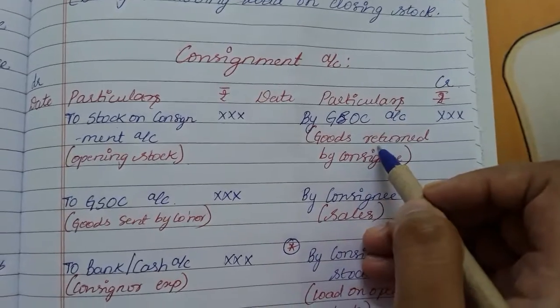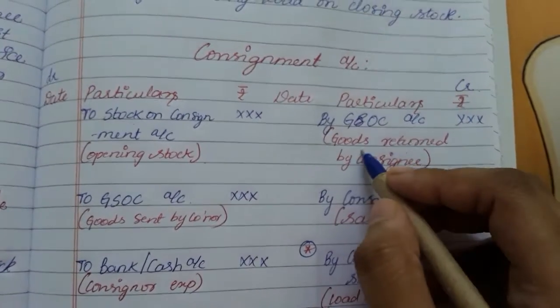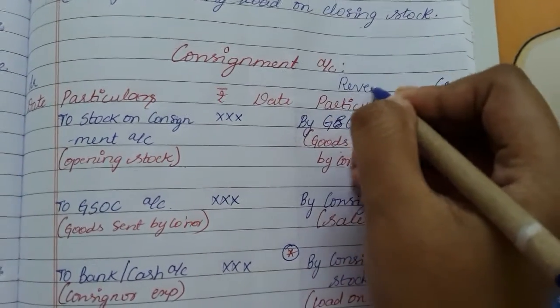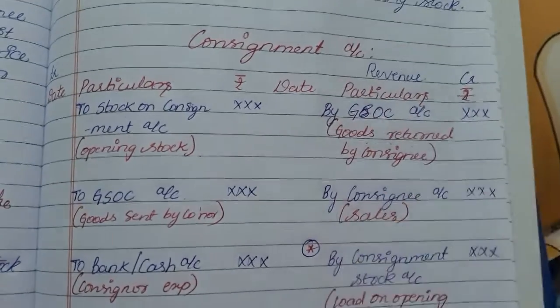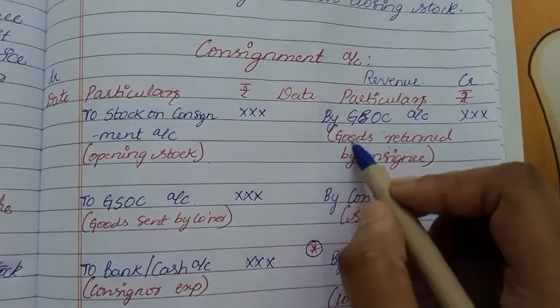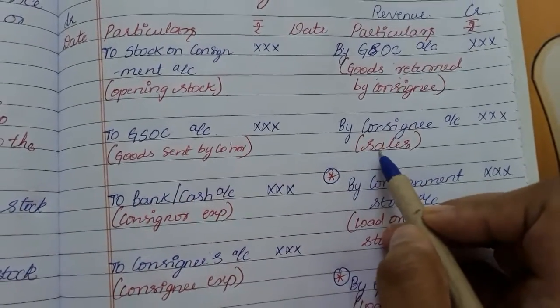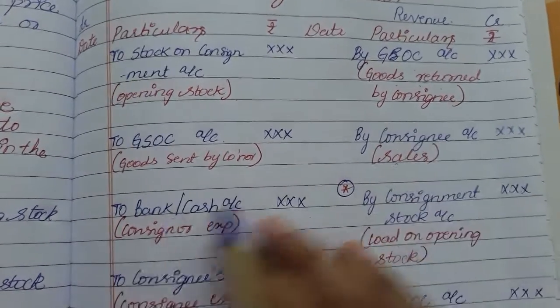What will we be recording? First, if the goods have been returned by consignee to consignor, it will be recorded over here. This side is the revenue side of the account, that is, the profit side of the account. So by goods sent on consignment account, any goods returned by the consignee will be recorded. Next, sales effected or sales made by consignee will be recorded by consignee's account.